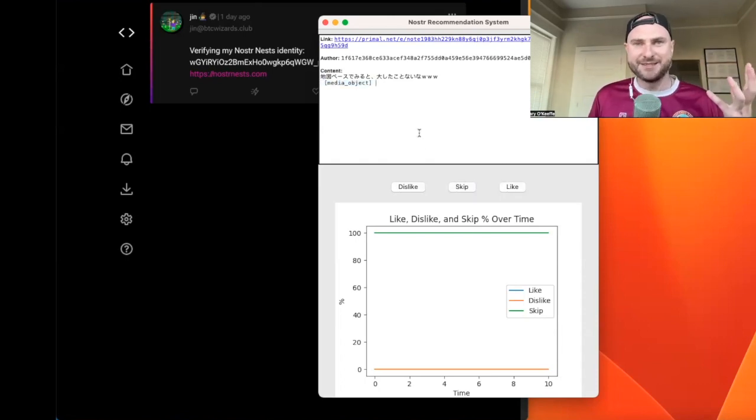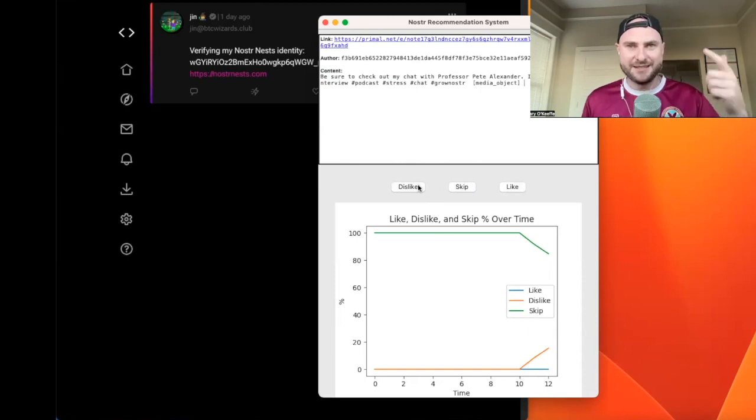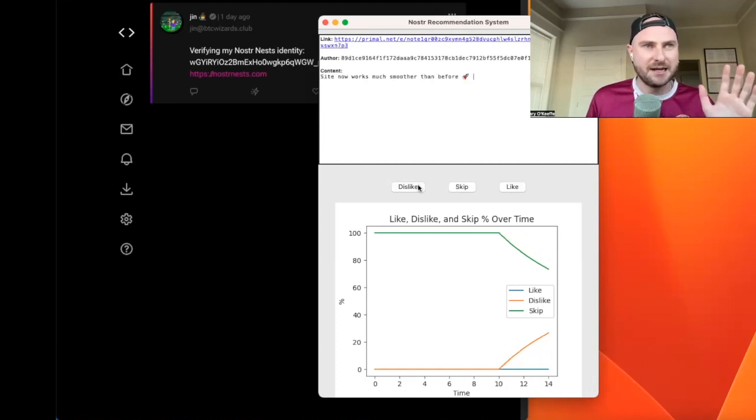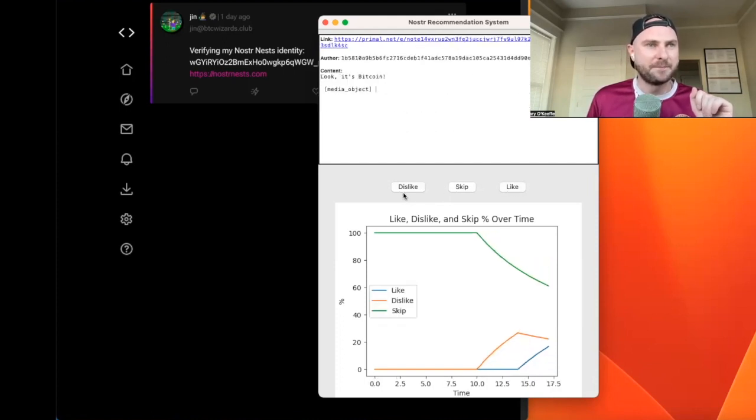And since I'm the designer of this algorithm, this is a limitation of it currently. In a future video, we're going to integrate other forms of media and we'll build up this algorithm over time. But for now, it's not able to handle it. So I'm going to click dislike and hide all of my errors in my code. Anytime I see a Nostr object or media object, I'm going to click dislike. I'm going to slowly tell the algorithm, hey, anytime you see anything with a media object, Nostr object tag, move further away. And anytime you don't see that, let's move closer. Again, let's move closer to these ones.